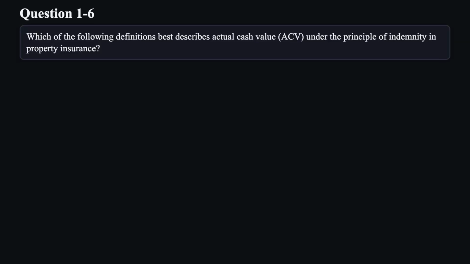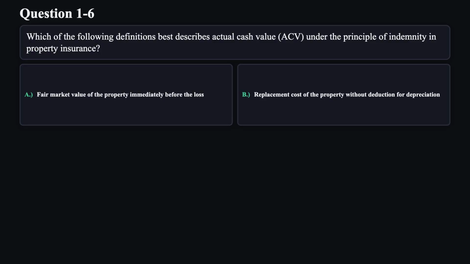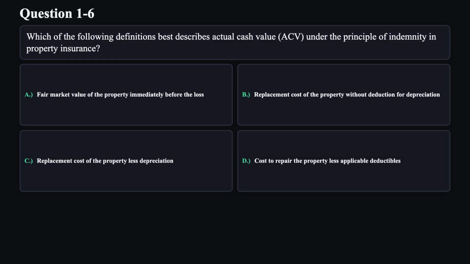Question 6. Which of the following definitions best describes actual cash value, ACV, under the principle of indemnity in property insurance? A. Fair market value of the property immediately before the loss. B. Replacement cost of the property without deduction for depreciation. C. Replacement cost of the property less depreciation. D. Cost to repair the property less applicable deductibles.